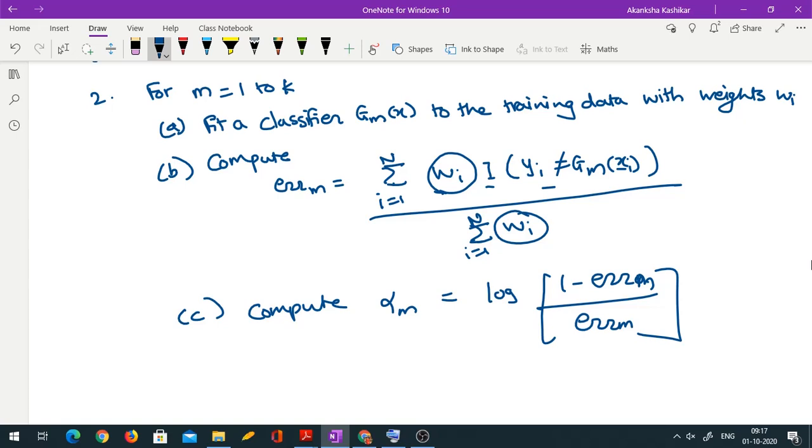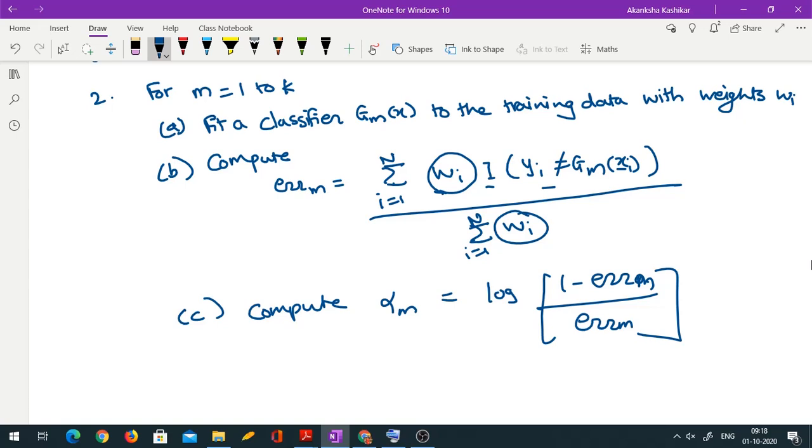Now, when we discussed the ROC curve, we said that even the worst classifier, that is the random classifier, would have 50% accuracy. So when I say I have some weak classifier, it is supposed to be better than 50%. So its accuracy is supposed to be more than 50%. If accuracy is more than 50%, error is supposed to be less than 50%.